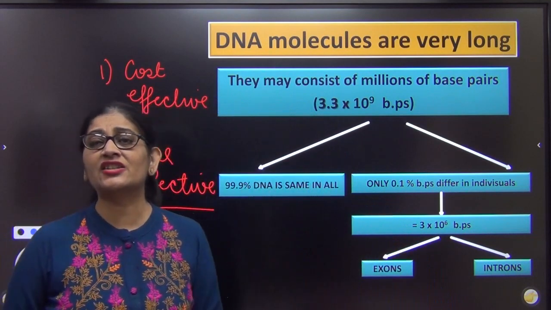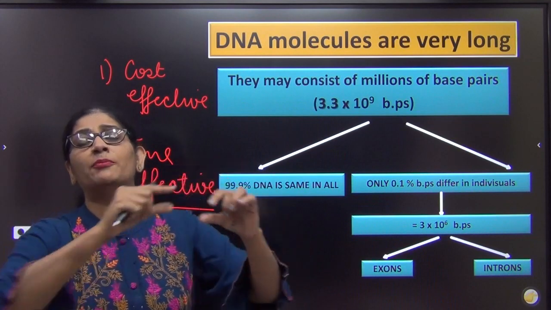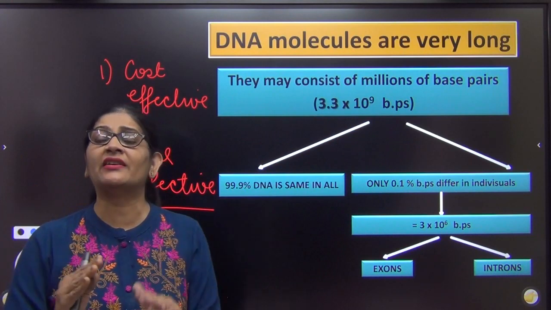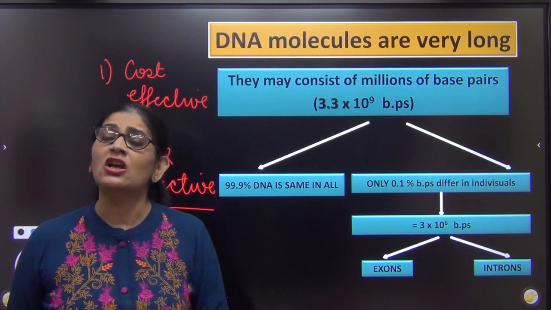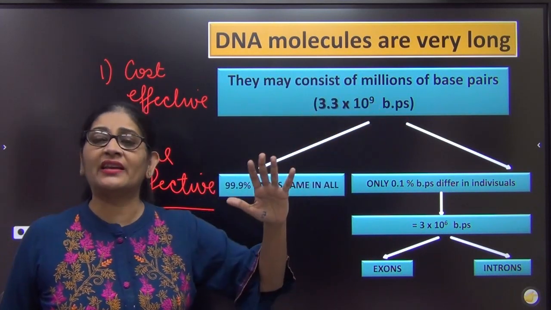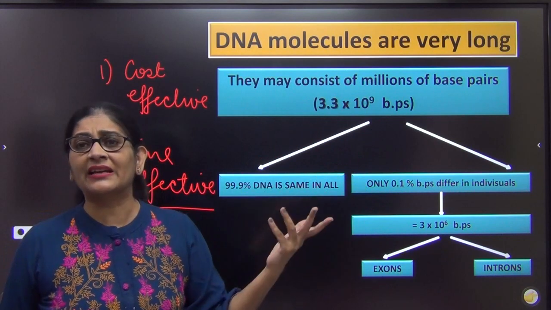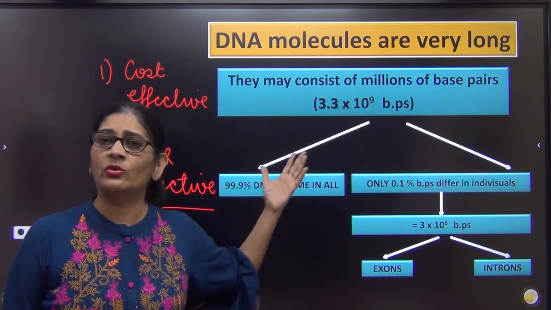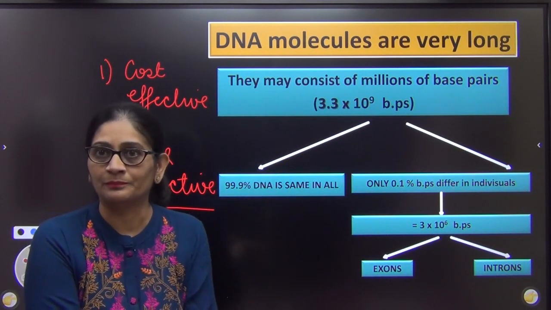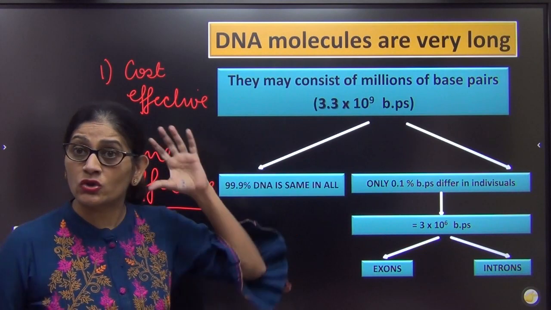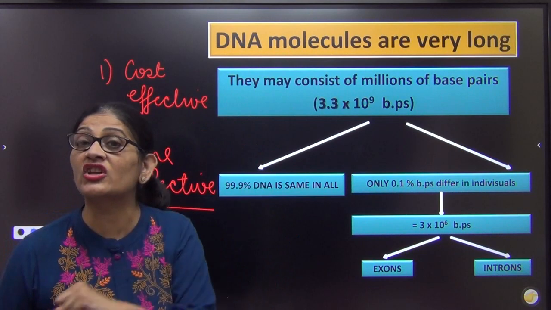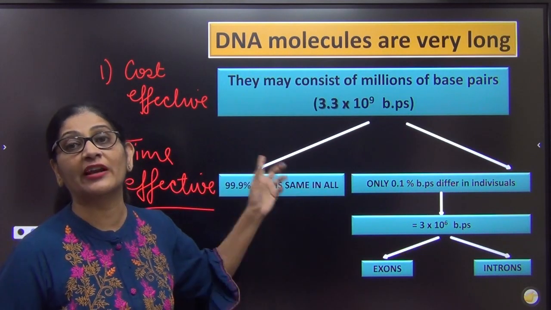Okay, if this challenge were not there, then what? Take the entire DNA of any two individuals and match it. We are already telling you that the 100% DNA of any two individuals can never be the same except in identical twins. So why not just go for the 3.3 into 10 to the power 9 base pairs? Only thing is it will require 2-3 years, and secondly it will be very costly. By the time you get the results you will be bankrupted and sitting in front of a temple begging for something maybe. Right? So that is what I am trying to say. So these two things had to be borne in mind while going for DNA fingerprinting, and that is the challenge, how to do that. That actually we are trying to figure out now.